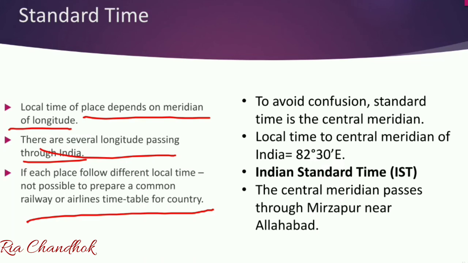To avoid this confusion, most countries follow a standard time. The standard time for each country is usually taken as the time of the central meridian of that country. The central meridian of India is 82 degrees 30 minutes east. This central meridian is taken as the standard time for the entire country, and this standard time of the country is termed as IST, that means Indian Standard Time.